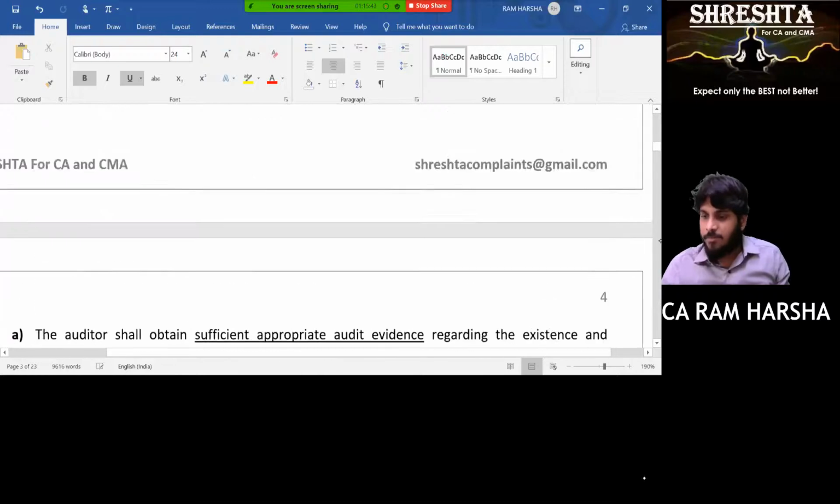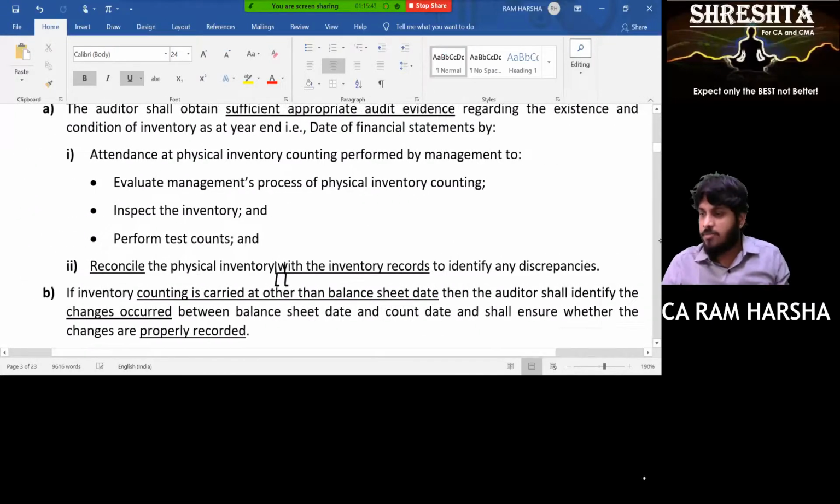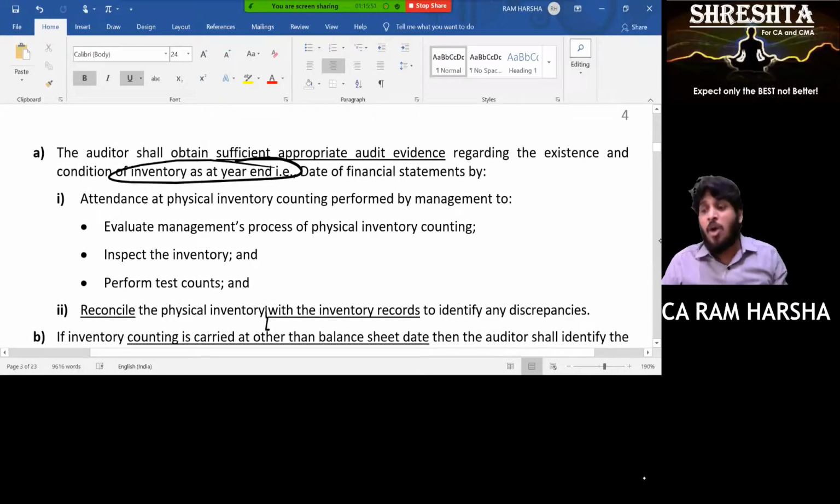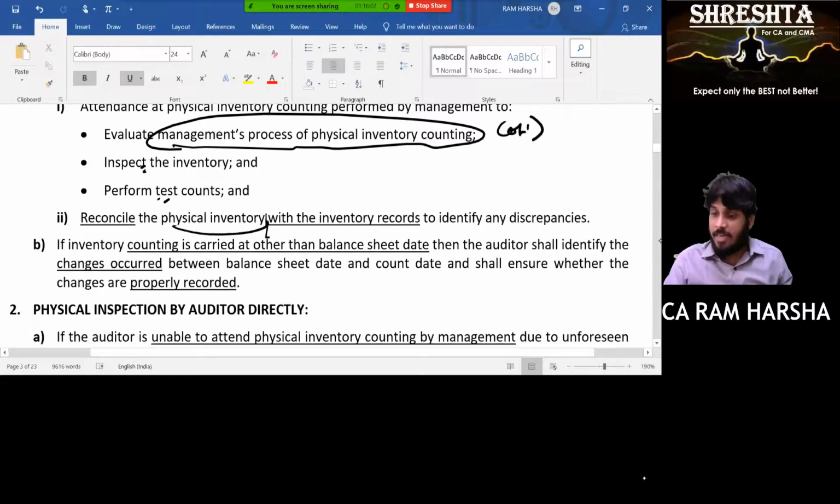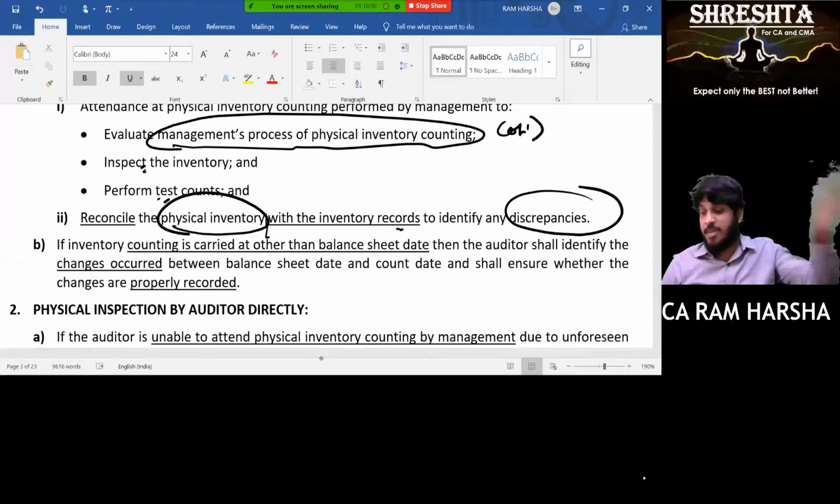Now, inventory. What does the auditor have to do regarding it? Attend the management inventory counting. You have to attend management inventory counting, which is performed at year end. What will you do there? I will see how management is processing. I will observe how management is counting. I will inspect inventory. I will also do test counts. And I will reconcile physical inventory with inventory records, and I will identify discrepancies if at all there, and how management is dealing with that.